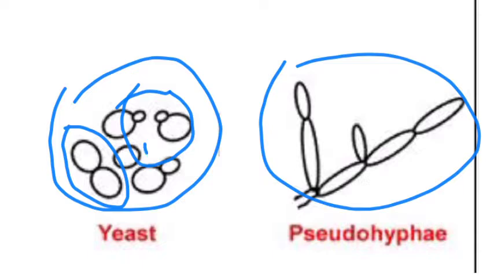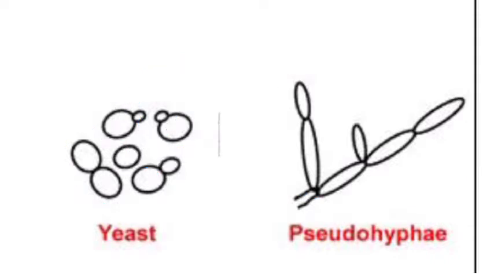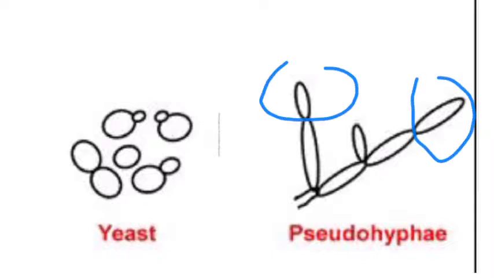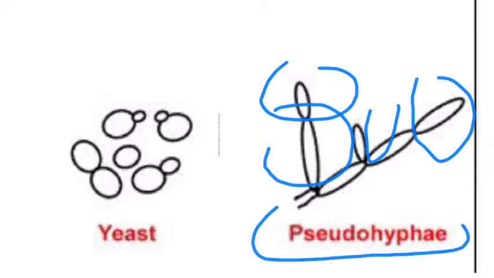They are forming small buds here. We have another bud here. As this kind of bud continues to grow, this is one cell, another cell, another cell, another cell. These cells do not detach from the mother cell. So at a certain stage of division, they produce this thing we call pseudohyphae, which are false hyphae.